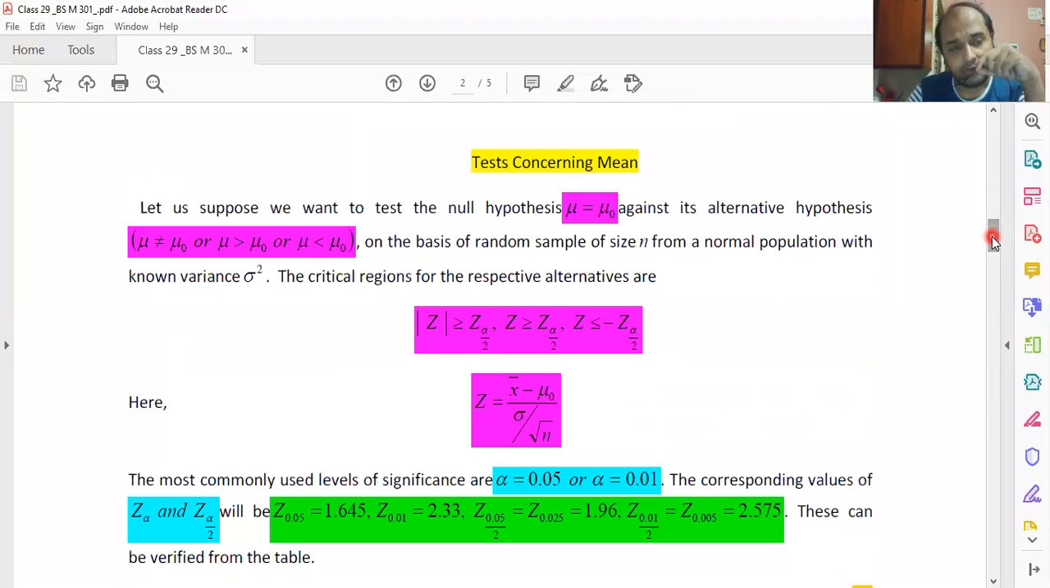If you have the syllabus with you, you'll find that there are several tests mentioned in it. One of them is the testing of a single mean. There are also testing of single proportion, difference of proportions, and difference of means. Five different tests are mentioned in your syllabus. I shall start with tests concerning the mean. Okay, let us see how to test this.